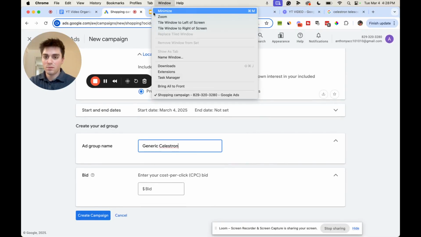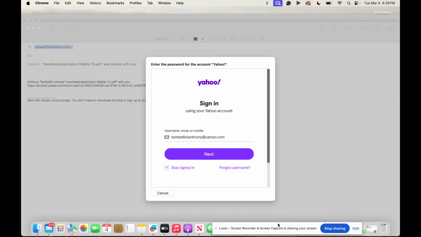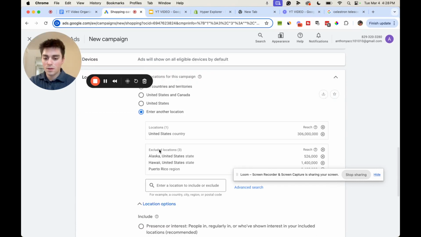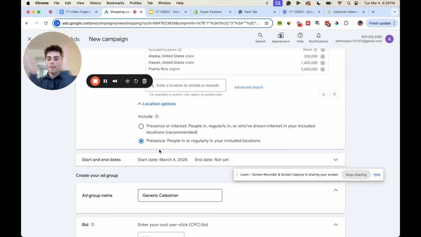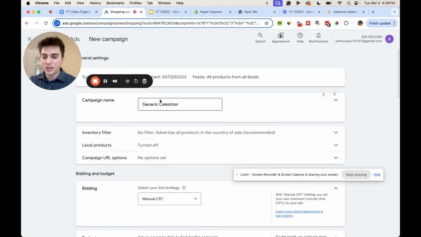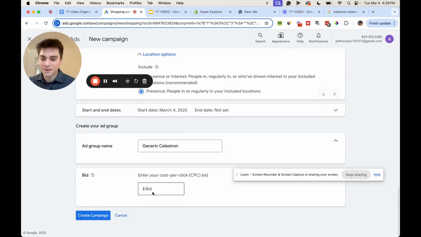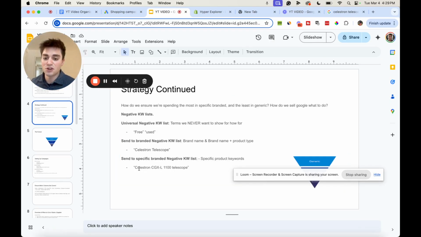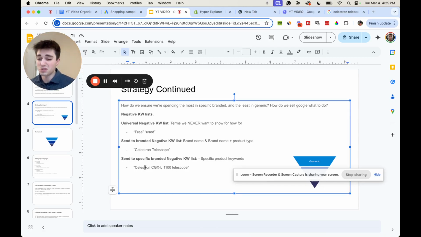And then bid, we are going to, okay, and then ad group name, we're just going to keep the same as the campaign name, so just generic Celestron, that's fine. Bid, we're going to keep low, so cost per click, same thing as bid is cost per click. Basically, you're telling Google how much you want to spend per click, and obviously, this is where it gets important, right? Because we want to spend way more for a Celestron CGXL 1100 telescope keyword. Like if someone's looking this up on Google, we want to spend more on that than if someone's looking up